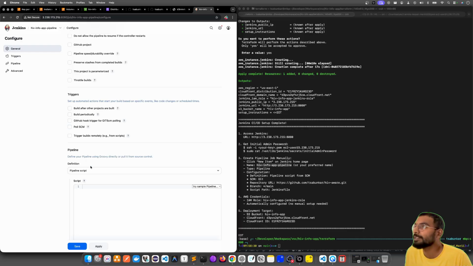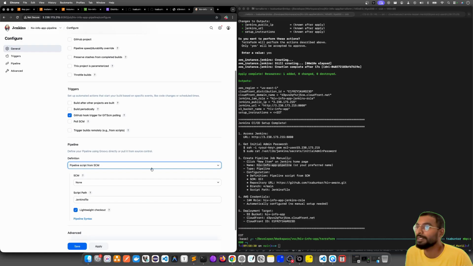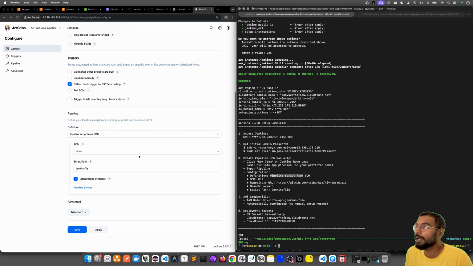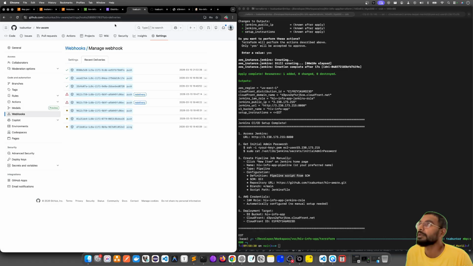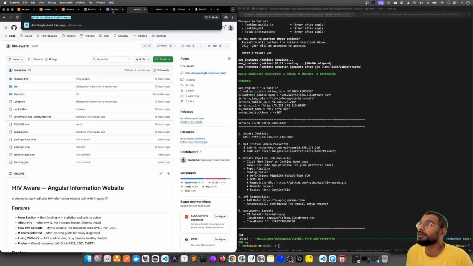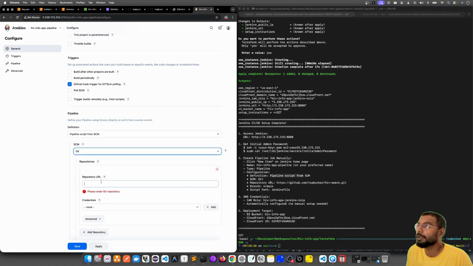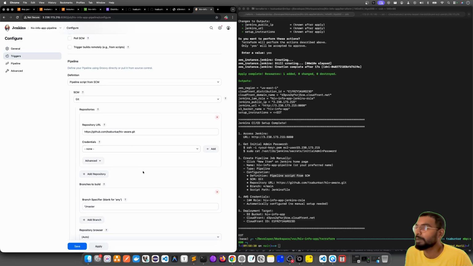pipeline, skip for SCM. Remember, GitHub hooks also we need to configure. So we'll select the GitHub hook trigger for git SCM polling, and pipeline script from SCM, even that needs to be selected in the configuration. SCM, none, it is git, the repository. This is the repository URL dot git. Since it is public, it's fine.